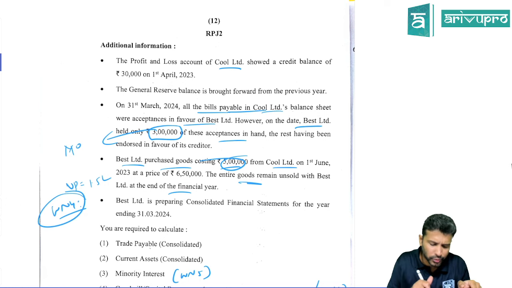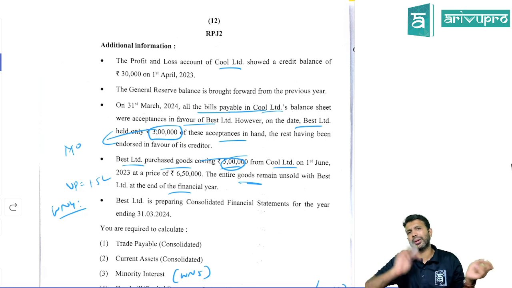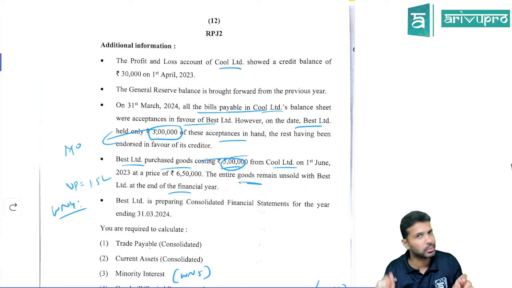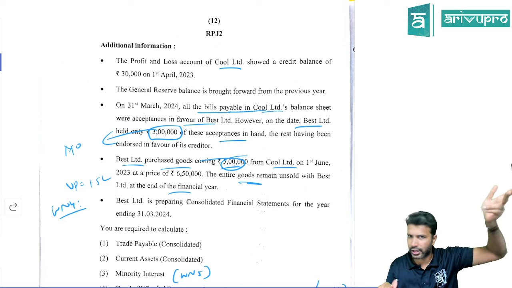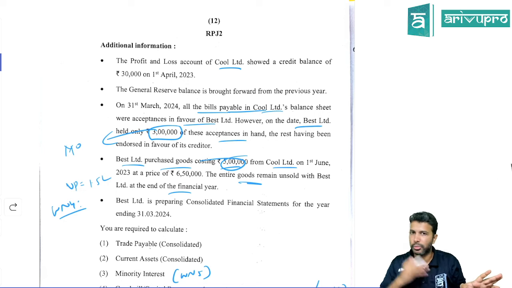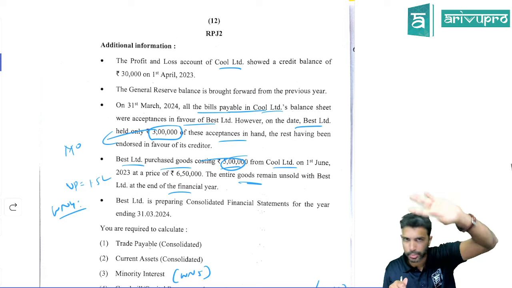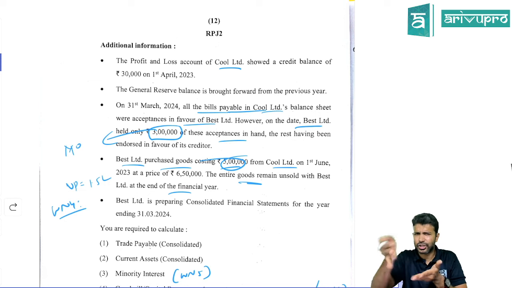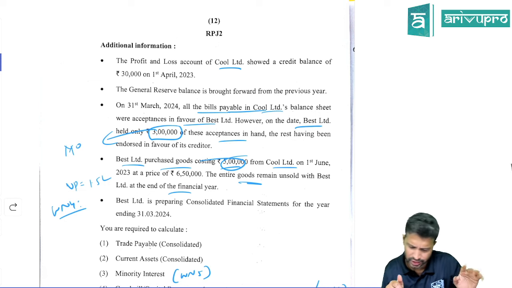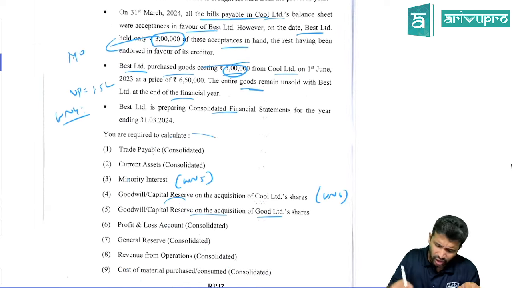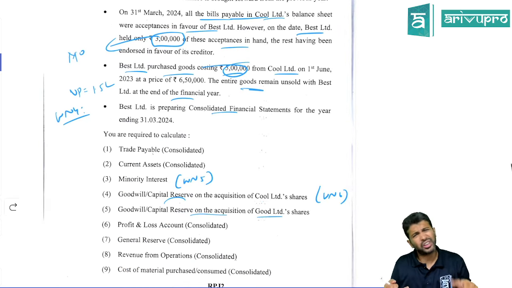If you forget to reduce from working note number 4, then you can reduce separately from minority interest and working note number 7, consolidated P&L. There also you can reduce, but best to put it under working note number 4, in my view, under post-acquisition profit. That is one. We have discussed all this, right? We have done the same questions in the class. Okay, ditto. If you solve it, ditto, you will get it.